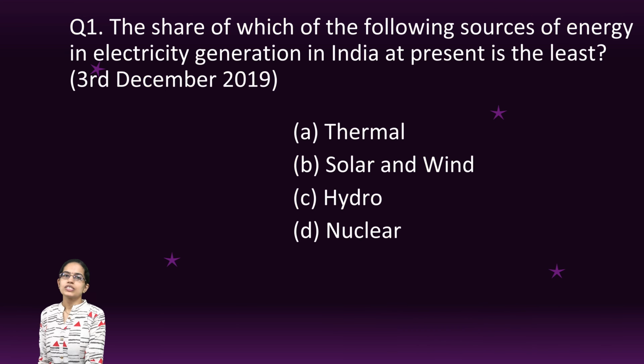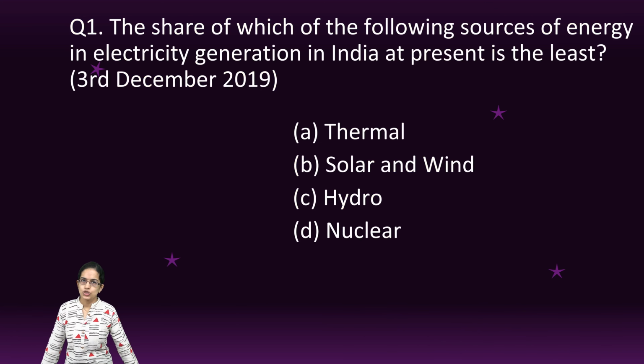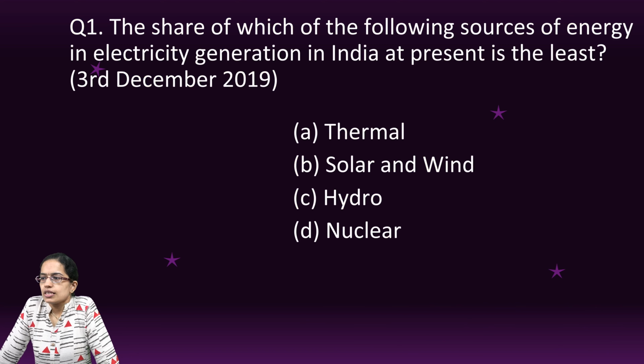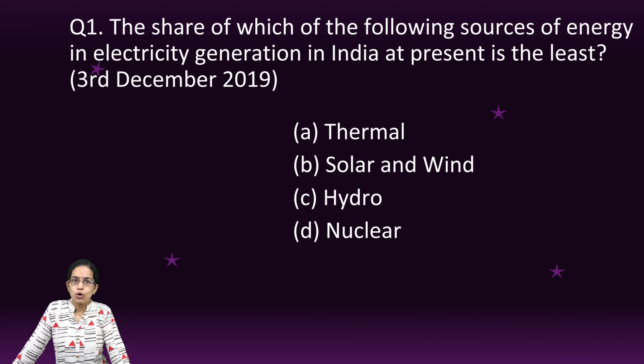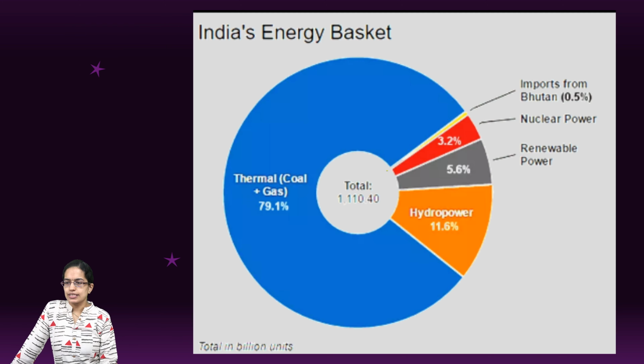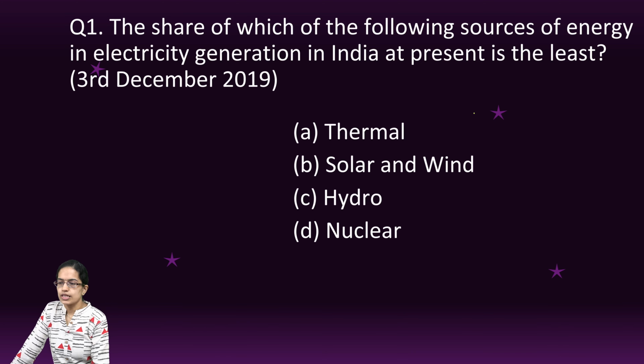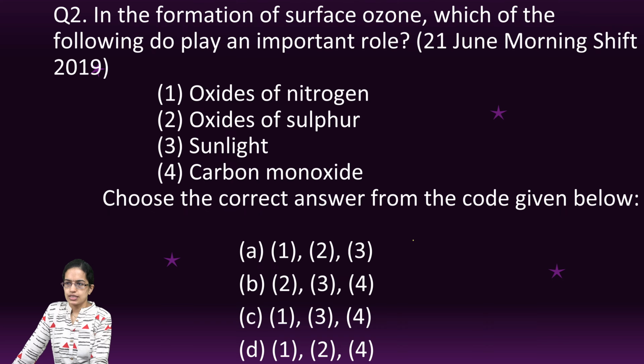On the kind of questions that come up for the environment and geography section for your paper 1. Now, one of the questions was, which of the following has the least proportion of share in energy contribution? As you can see in the simple pie chart that we have here, the lowest proportion is seen for nuclear energy. Thermal energy, hydropower, and renewable sources, which are solar and wind, have higher proportions as compared to nuclear. So nuclear, as the least proportion, is the right option.